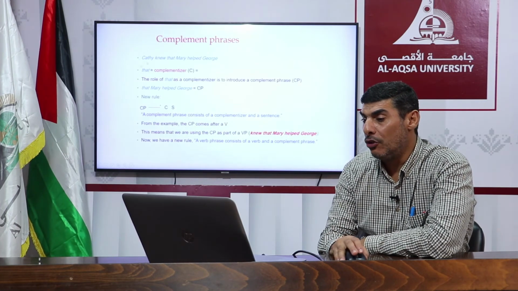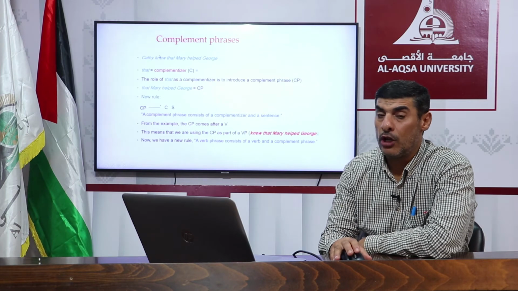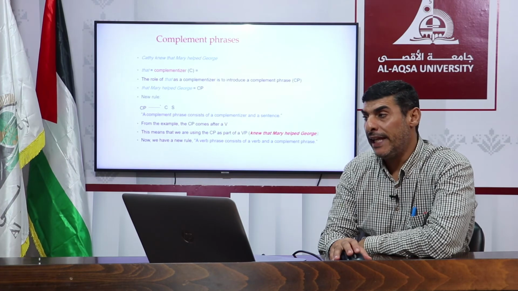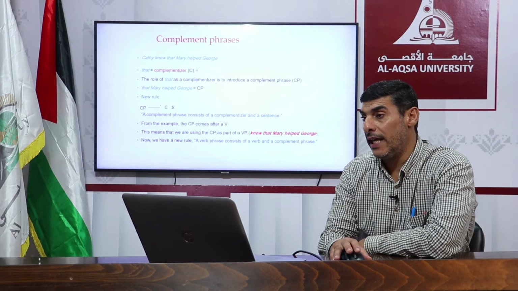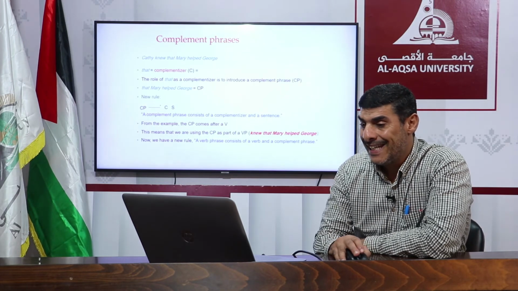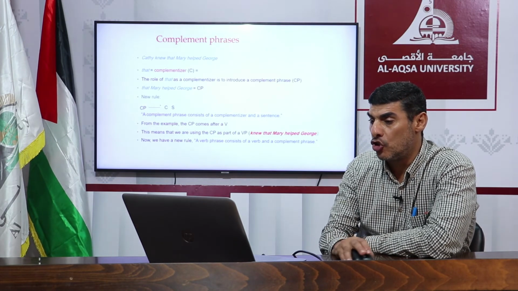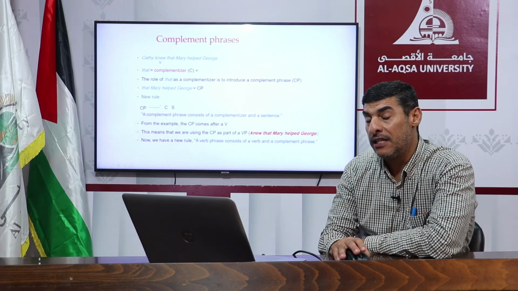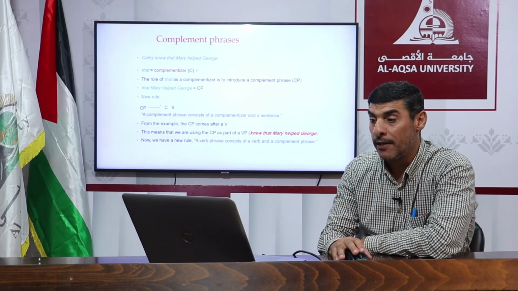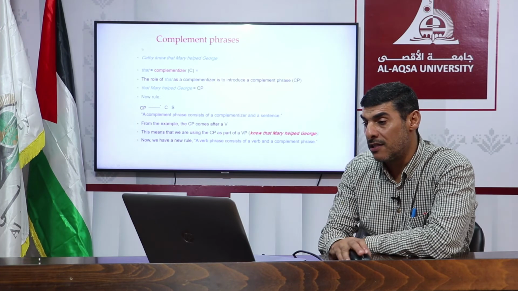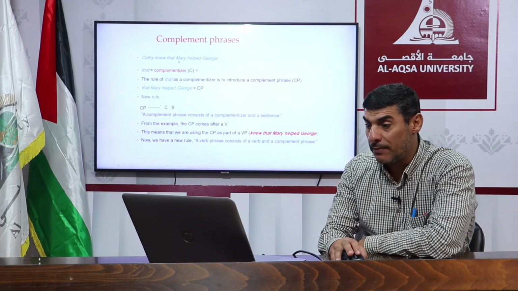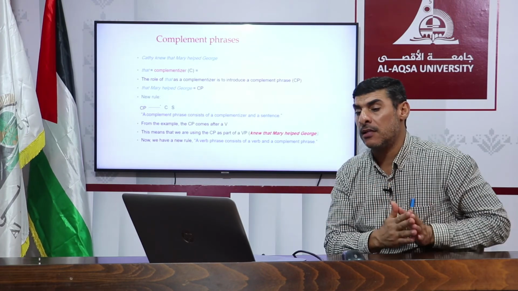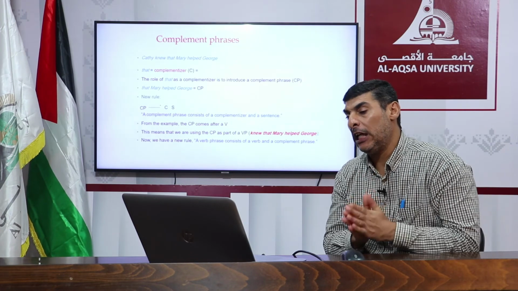Now we move to something new, that is complement phrases. If you remember when we said Ahmed is a teacher, teacher is a complement of subject. Ahmed made his mom very angry, so very angry is a complement of object, and so on. Kathy knew that Mary helped George. Just please pay attention here. Kathy knew, so Kathy is the subject, and knew is a transitive verb. And that Mary helped George, this is a clause functioning as an object, but remember that is a complementizer, just a linking word because it links Kathy knew with Mary helped George.